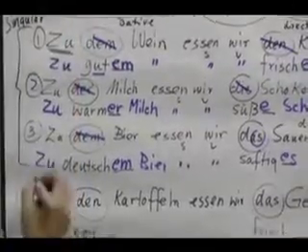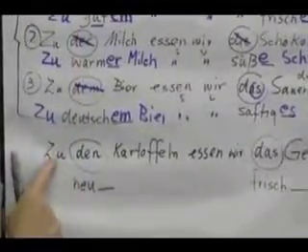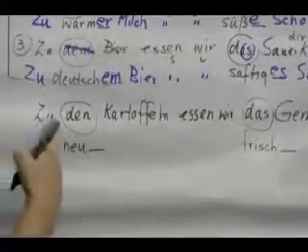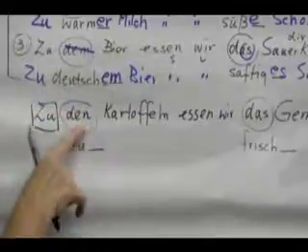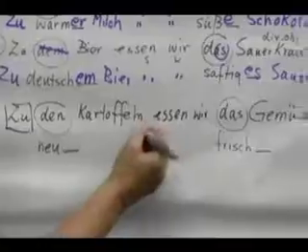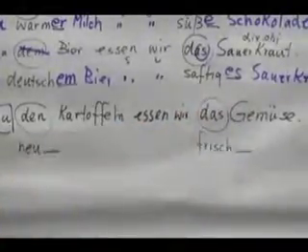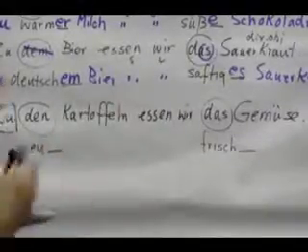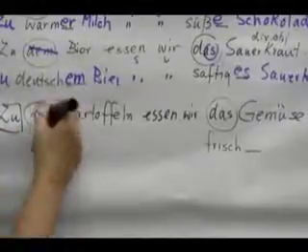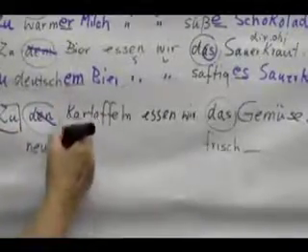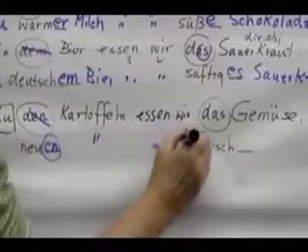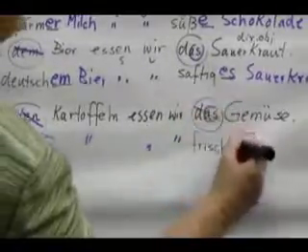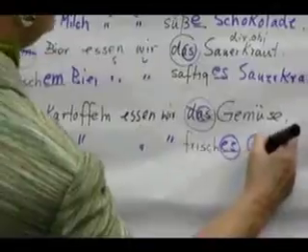Alright, now let's look at a plural sentence. Zu, remember, in the dative, all the die words changed to den in the plural. Zu is a dative preposition, so die changes to den. Zu den Kartoffeln essen wir das Gemüse. Alright, so now we want to say, with new potatoes, we eat fresh vegetables. We don't need den anymore, so we borrow the ending. Zu neuen Kartoffeln essen wir, and again frisch. We don't need das, but we need to borrow the ending es. Frisches Gemüse.